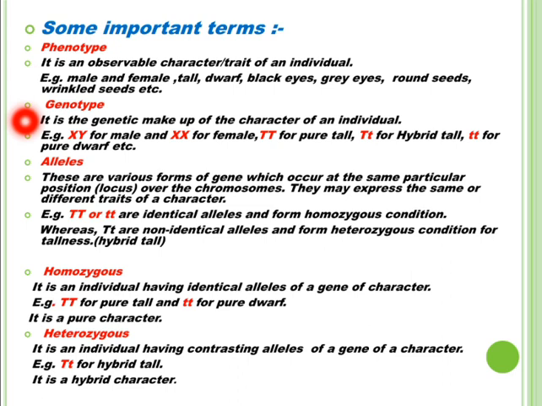What makes these phenotypic traits is their genetic makeup. So, genotype is the genetic makeup of the character or the trait of an individual.